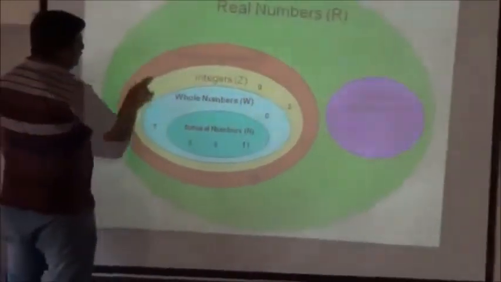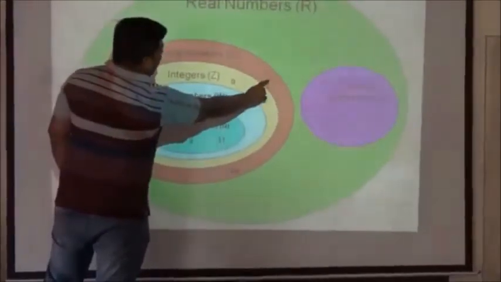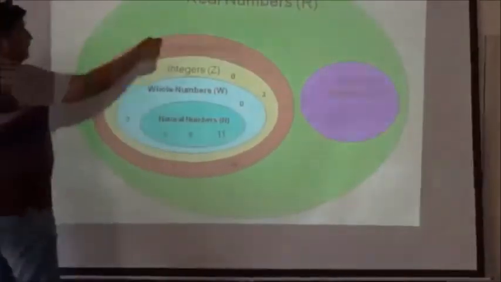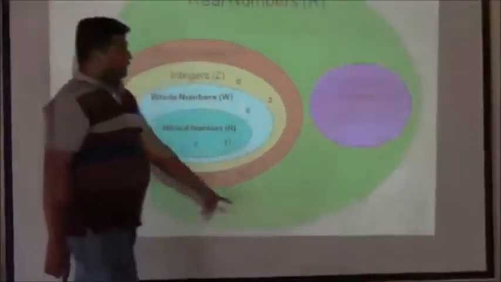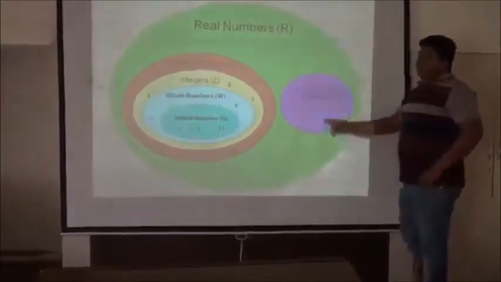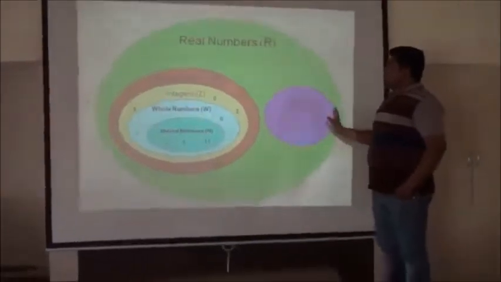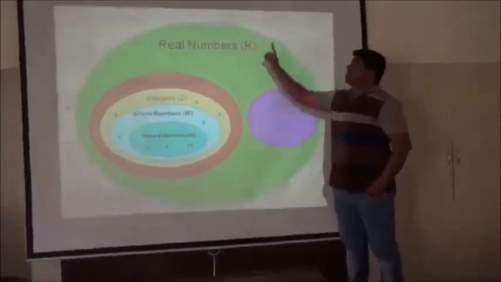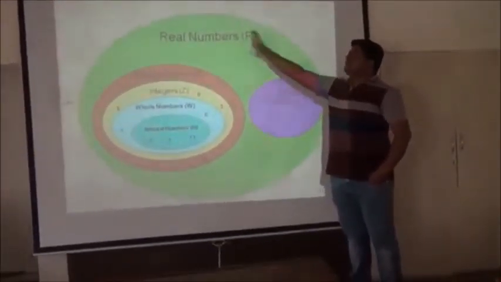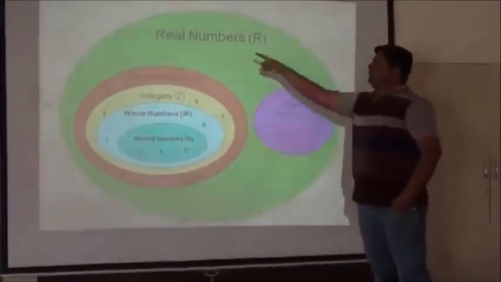Then rational numbers are in fraction form, with the denominator never 0, like minus 7 by 3, or 8.56 with a bar in recurring form. A recurring form is a rational number. A number that is neither terminating nor recurring is an irrational number. All these numbers are subsets of the real numbers, which is the name of the topic, including all numbers.